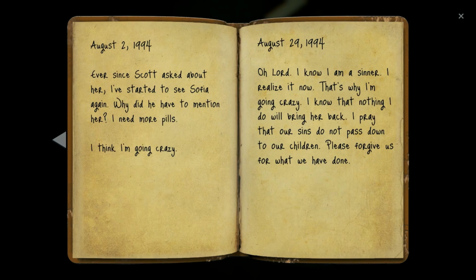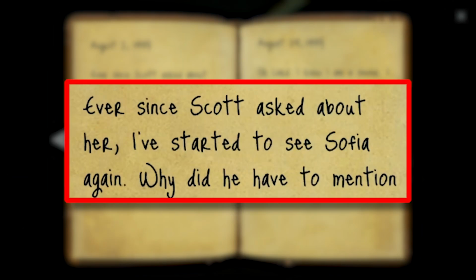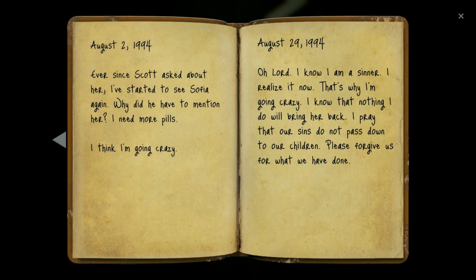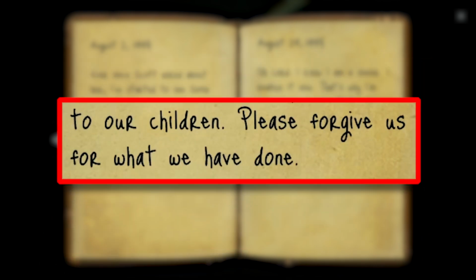In the second section, first page, Andrew writes, ever since Scott asked about her, I've started to see Sophia again. He continues on, I know I'm a sinner. Nothing I do will bring her back. And finally he writes, please forgive us for what we have done.